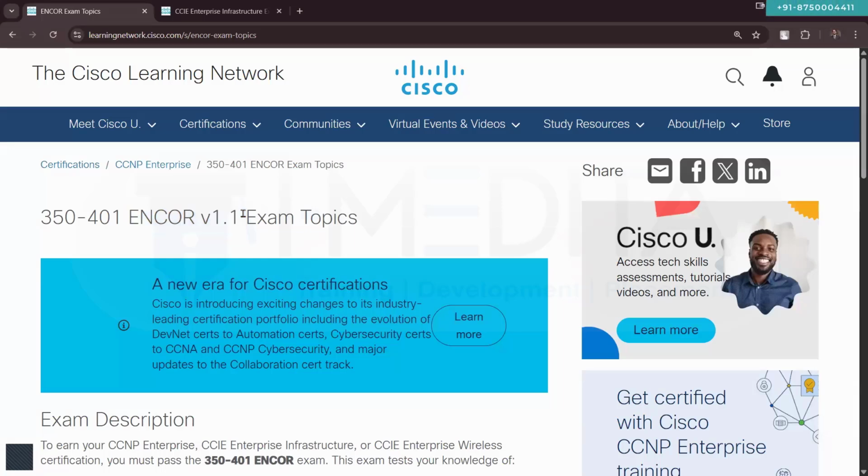Again, since it's a routing class, I am talking about routing only. I am not talking about other stuff such as wireless. I am not talking about security. I'm not talking about SD-WAN or SDA. I am purely talking about routing.